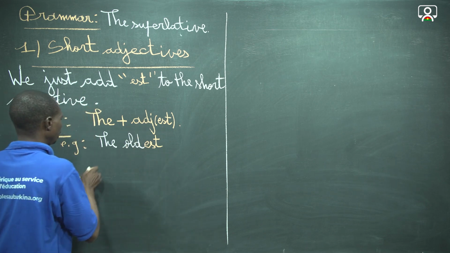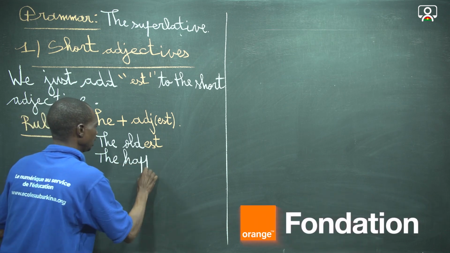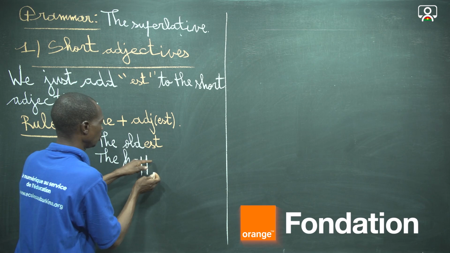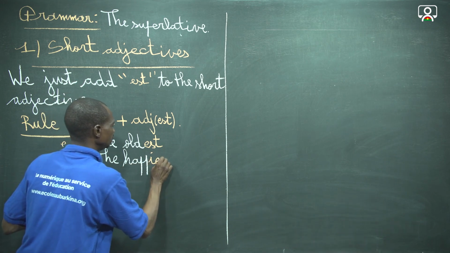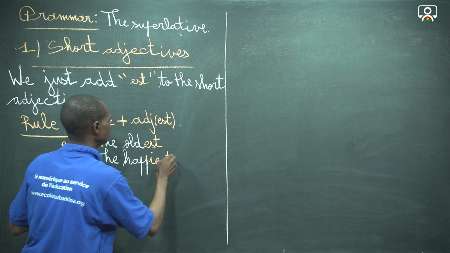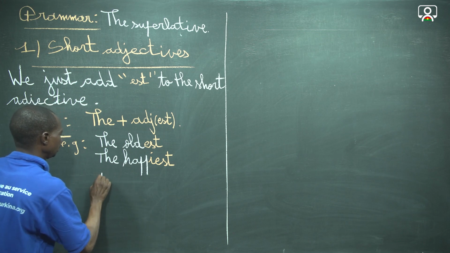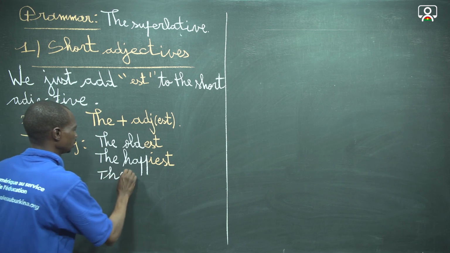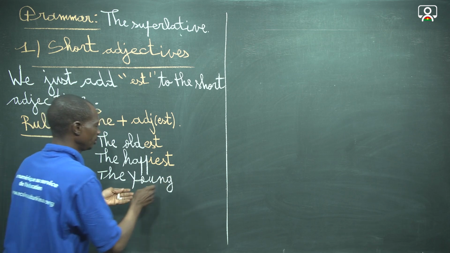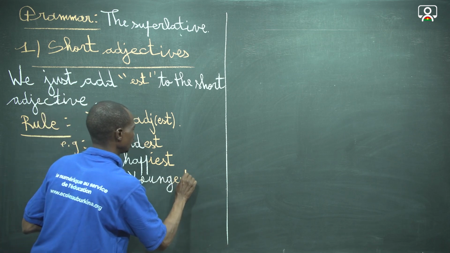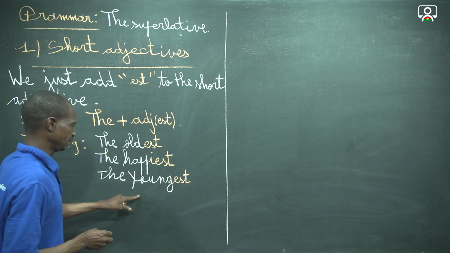And also we have another example, the happiest. In this case, the adjective ends with y, so we replace the y with i before we add the est, which means le plus heureux. And also we have another example, the youngest. Here we have young, then we add est to the adjective to get the superlative, which means le plus jeune.